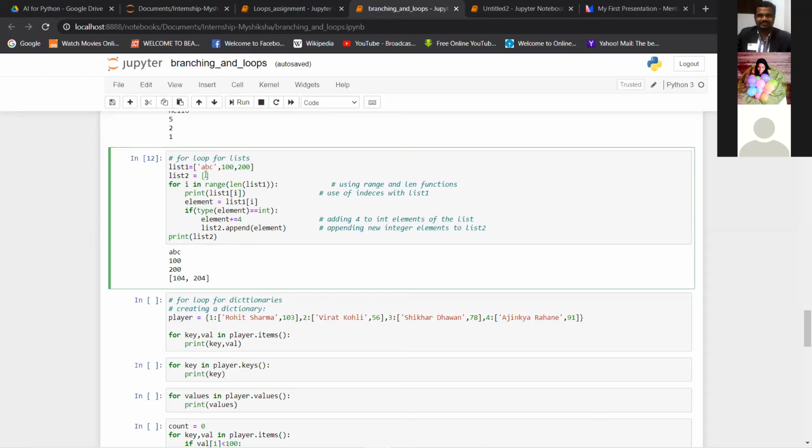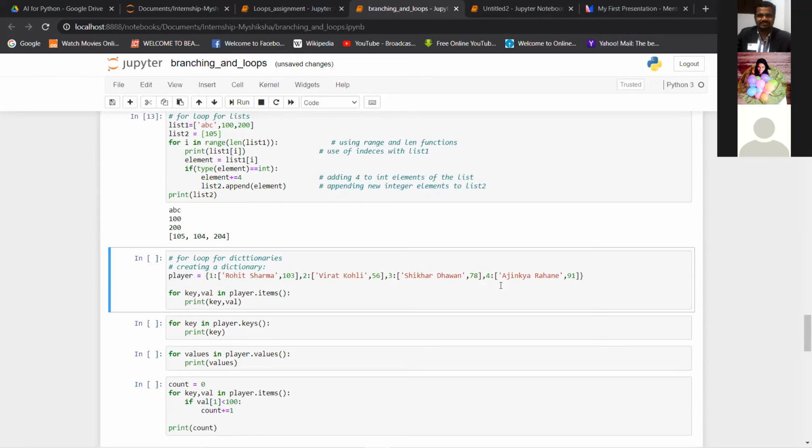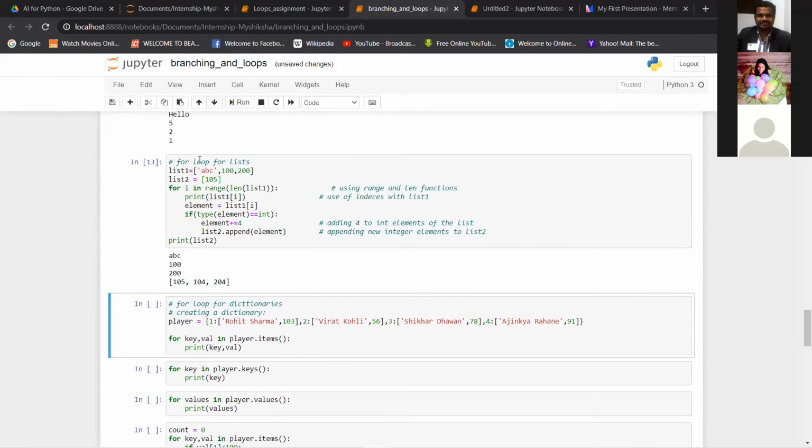So if I give any other values, as you saw last time, the append function appends the elements to the last, right? So if list 2 is not an empty list and contains 105, then 104 and 204 have been appended after it, right? So it appends to the last. I hope this is clear.